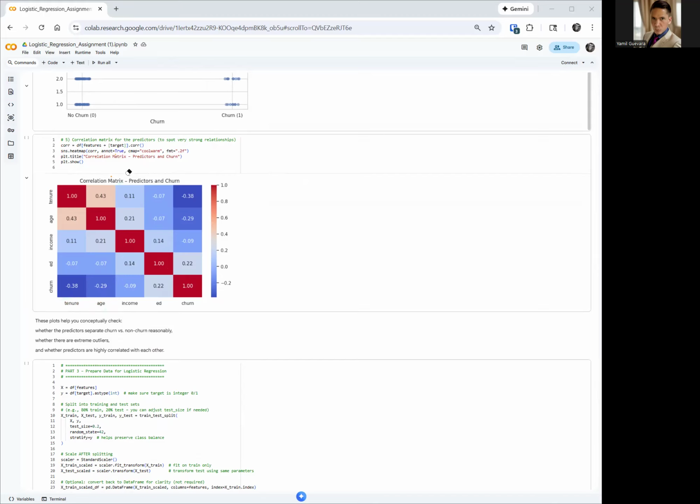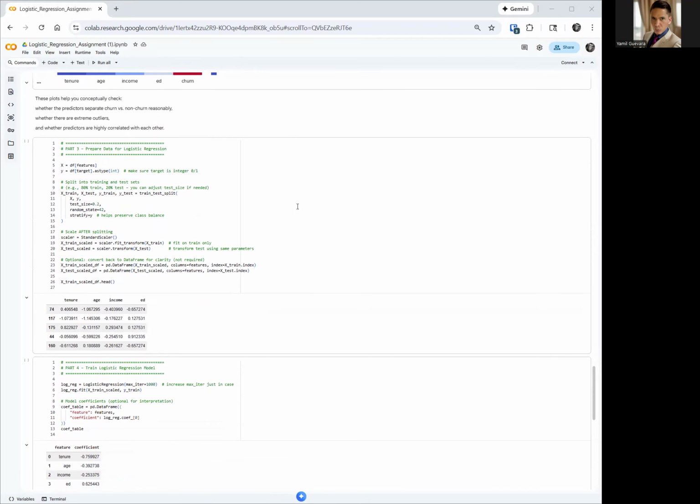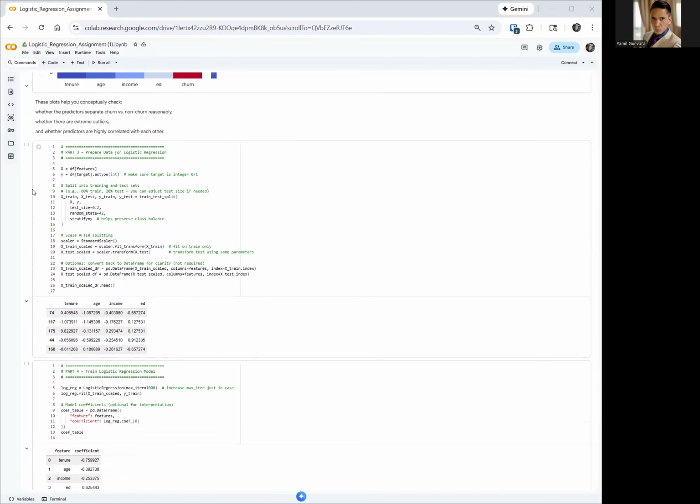Let's continue going down. Give me a second. Let's see if that actually is true. We will see. So this block of code assigns the features to X. It assigns the target variable, or the dependent variable, to y. That's what it does.